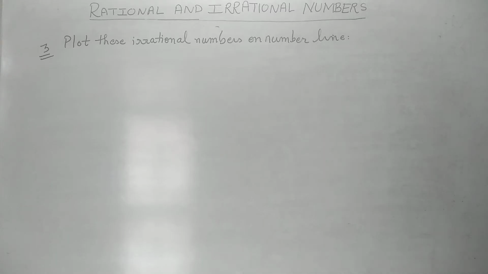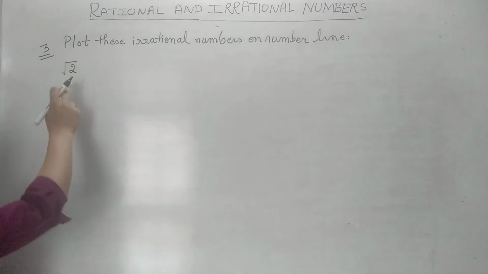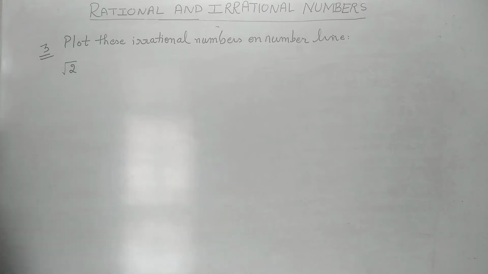Yes students, now we will study how we can plot irrational numbers on the number line. You don't have to take any graph paper for this. You have to plot them on a number line. On the answer sheet only, what do you need? You need a pencil, a scale and a compass. Now how are we going to do it? We will start with root 2. We will plot this, then it will be more clear.